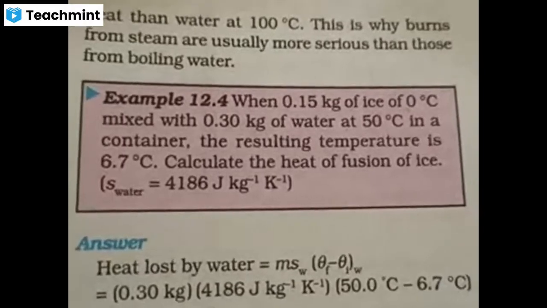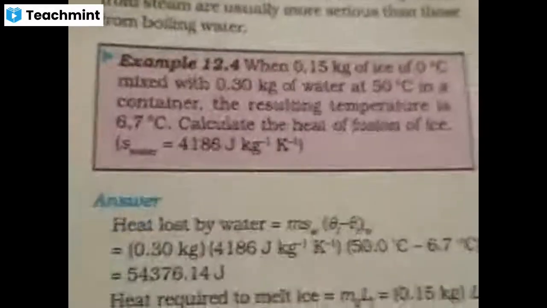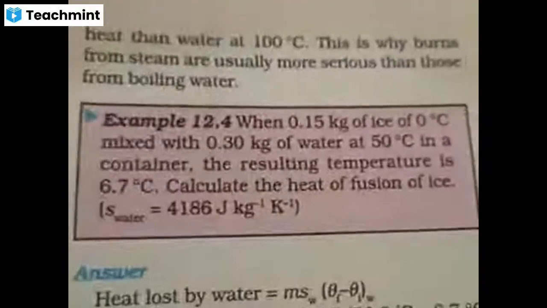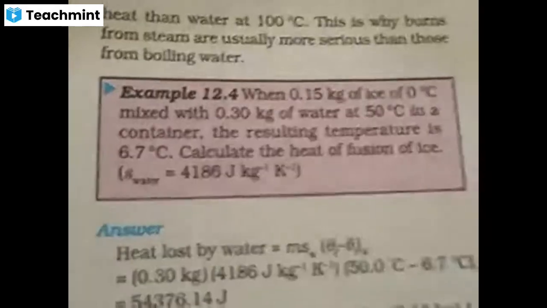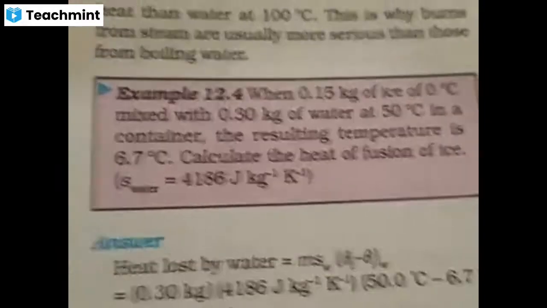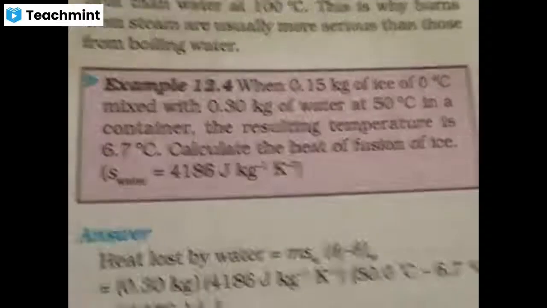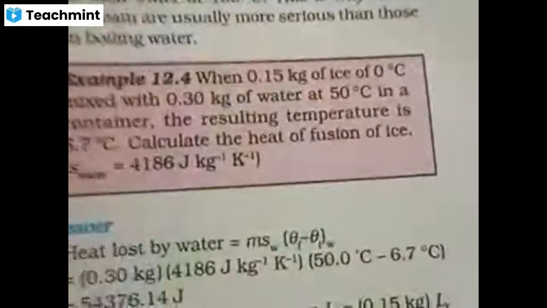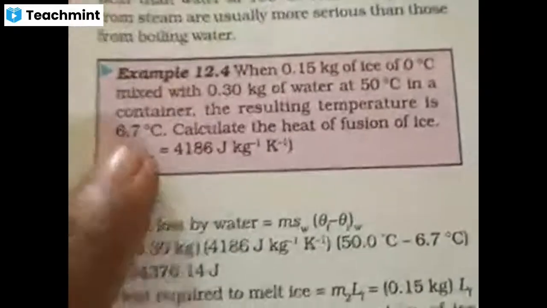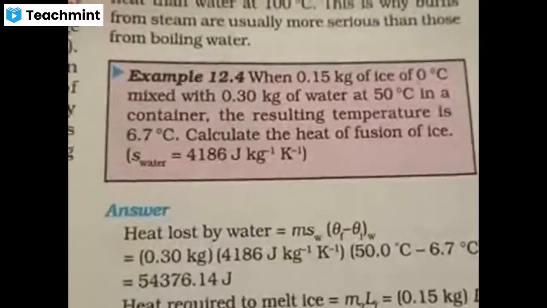Here the solution is something like this. Ice is converting from 0 to 6.7. Water is converting from 50 to 6.7. The resulting temperature of both is 6.7, right? Ice is mixed with water, both at different temperatures, 0 and 50, and when these are mixed up, the resulting temperature is 6.7. What is that we did?